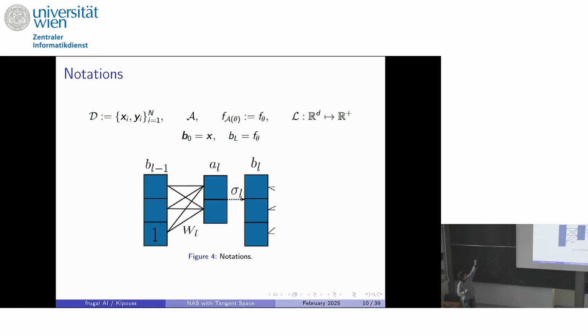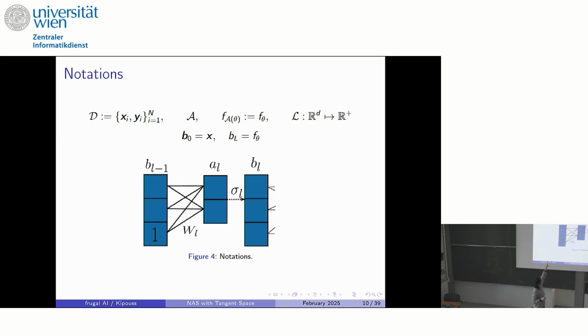I consider the dataset X, Y, the architecture calligraphic A. I note the output of the network F theta, where theta is the parameterization of the specific architecture you are in. You have the loss function, which is calligraphic L. And I will use the notation B and A, A for pre-activation and B for post-activation.